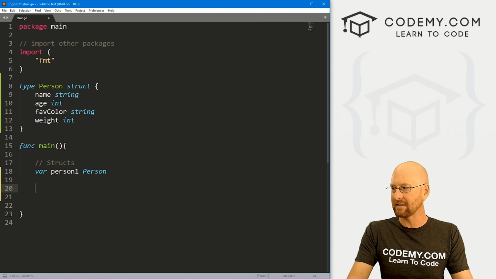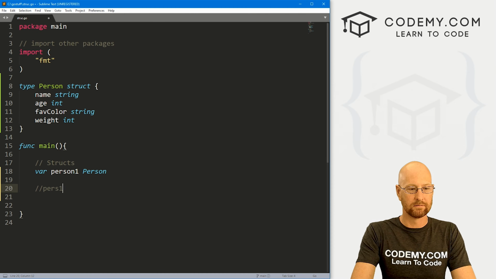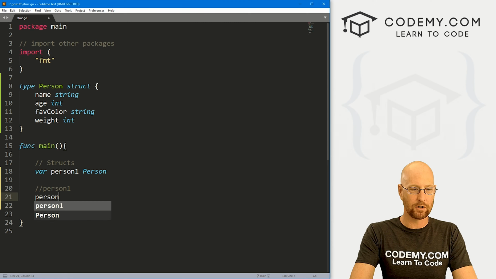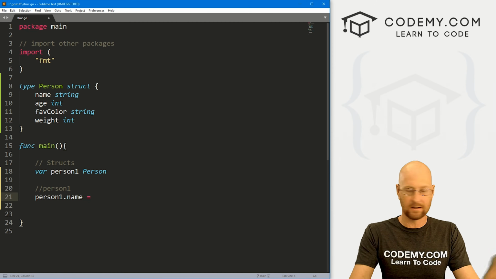Now we can just add things to this, person1. And we do that using dot notation. So person1 dot name, and then set it to whatever you want.